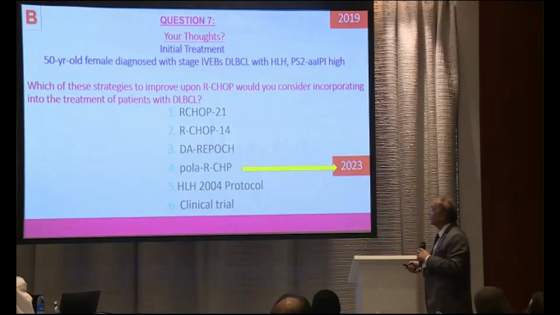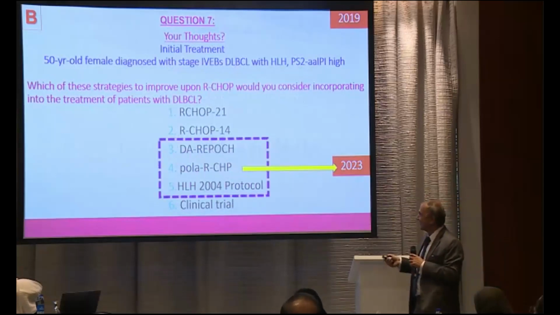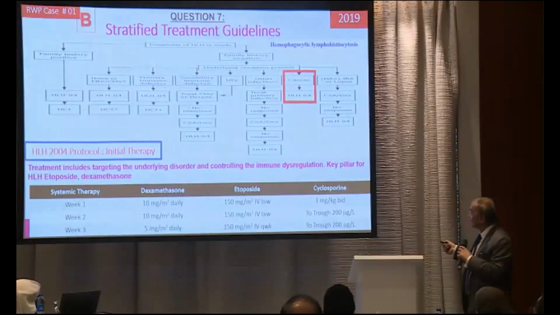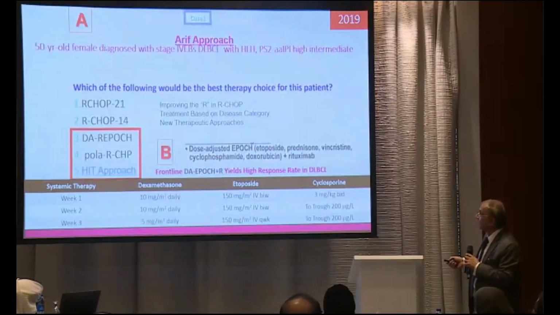Now, what should we do? In 2023, as Dr. Abu Haniqa said, we can aggressively give Pola-R-CHP or dose-adjusted regimens. So anyway, as this patient has cancer, meaning lymphoma, with HLH, the treatment is starting the induction therapy. The patient was very sick, so we started just dexamethasone and etoposide, and she completed this. Then what to do next? We have dose-restricted R-EPOCH. This also includes etoposide and dexamethasone.